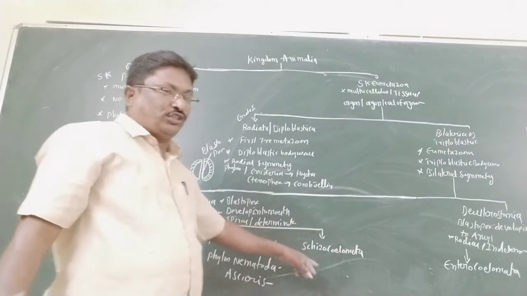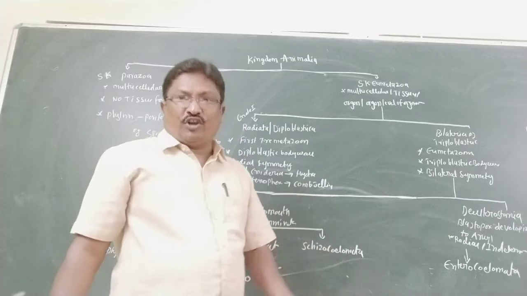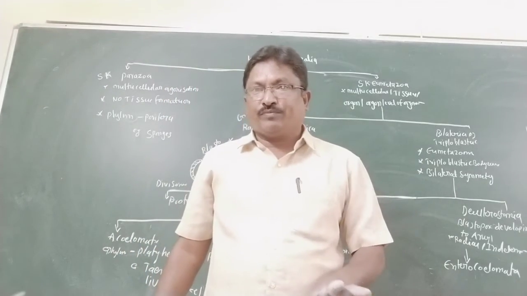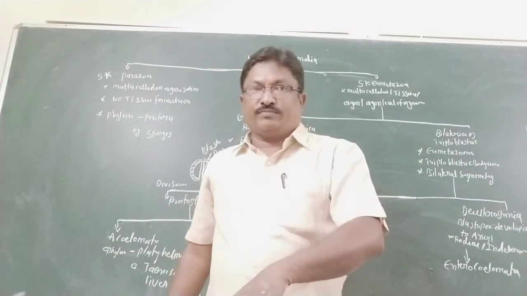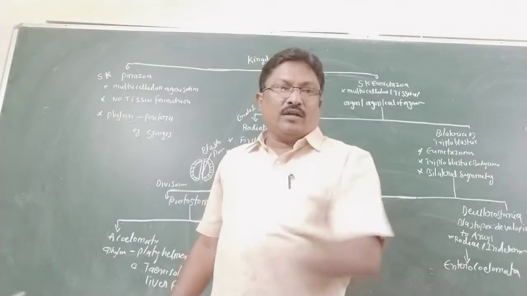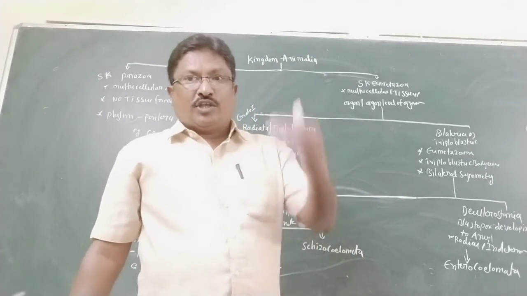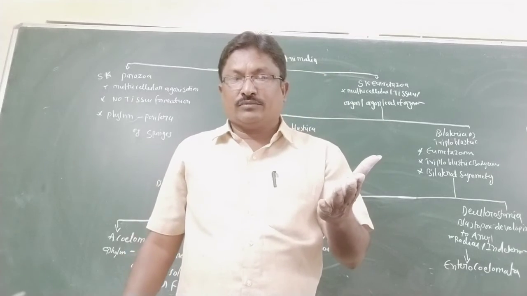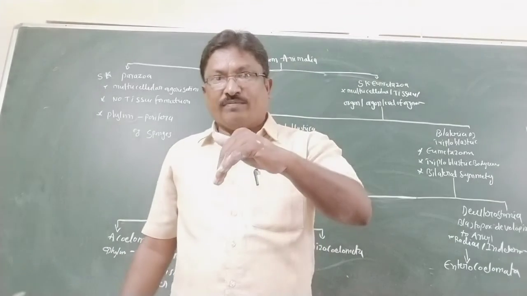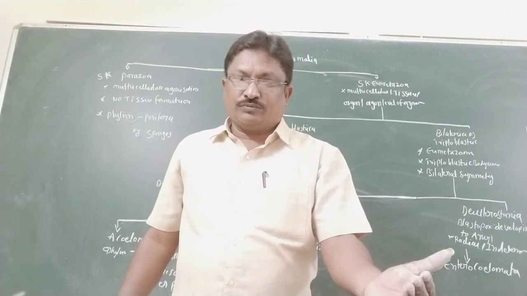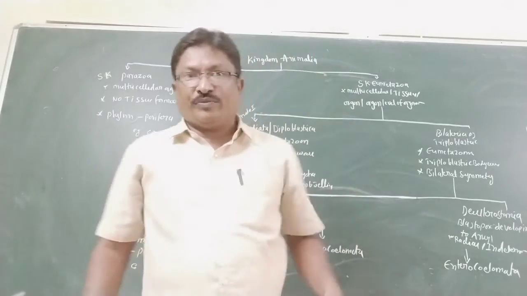So next is the schizocoelomate. The coelom is formed by splitting of the mesoderm. Hence these are called schizocoelomates. Is it clear? In this type, the coelom is called schizocoelom.